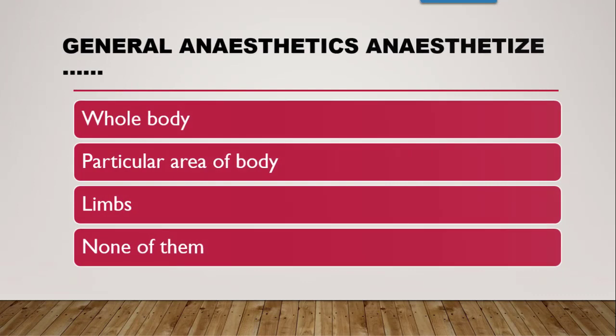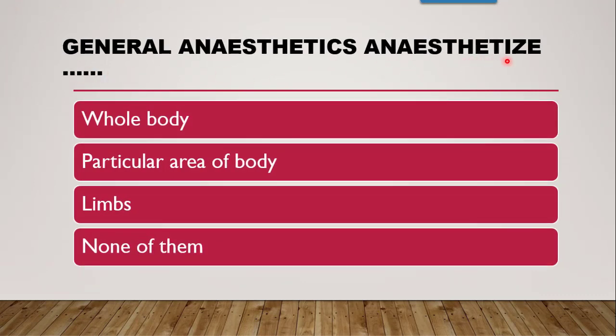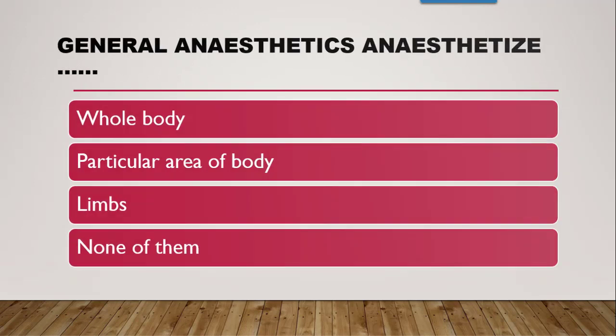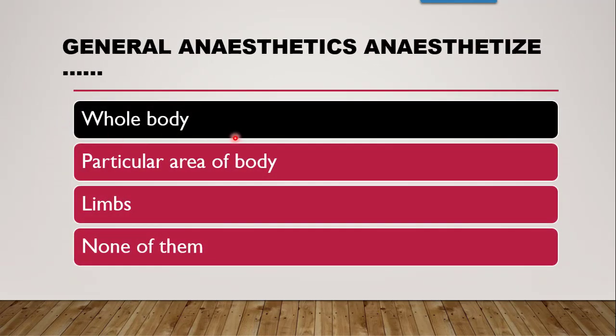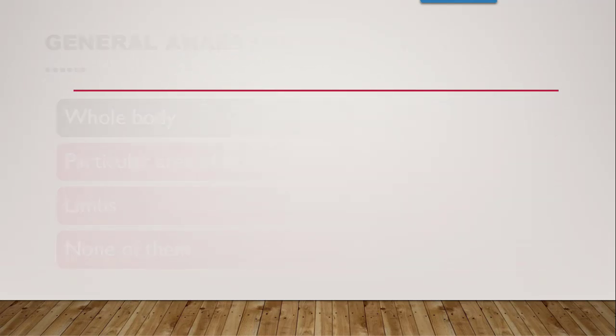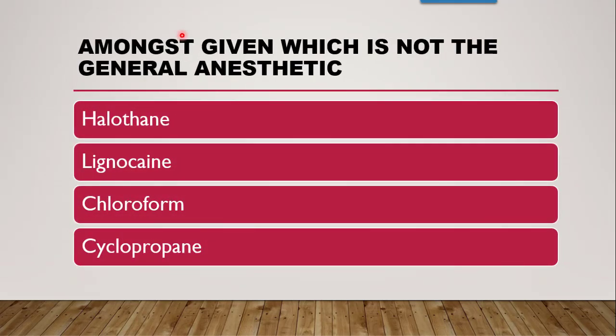Next question is, general anesthetics anesthetize: whether they anesthetize the whole body, a particular area of the body, only limbs, or none of them. So the correct answer is, since they act on CNS, they anesthetize the whole body. Next question is, amongst the given, which is not a general anesthetic? Now the options are halothane, lignocaine, chloroform, cyclopropane.